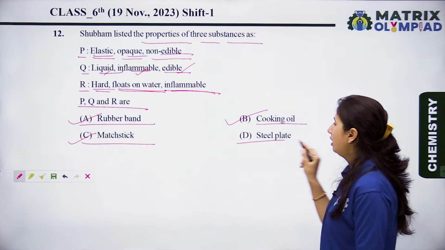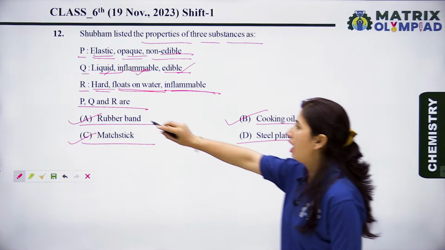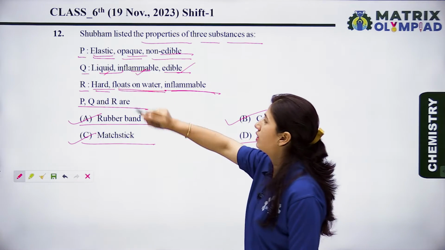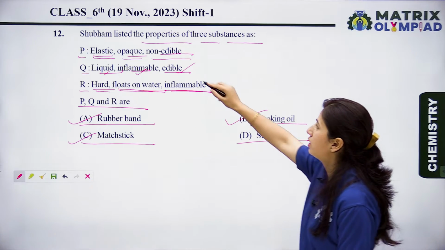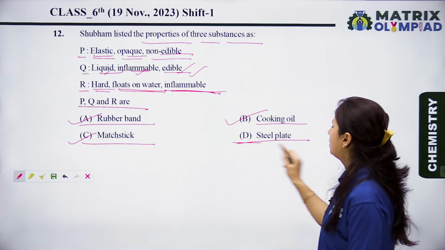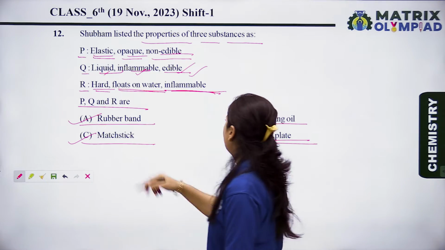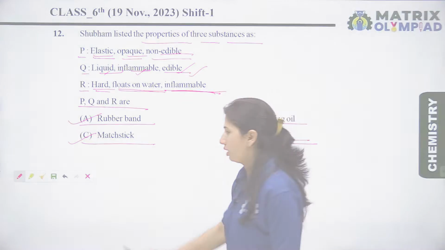Now let's see the D option, steel plate. Steel plate is hard, okay, but steel plate does not float on water, and it is not inflammable, it is not edible. So option D is the wrong option. So options A, B and C are the right options for this question.